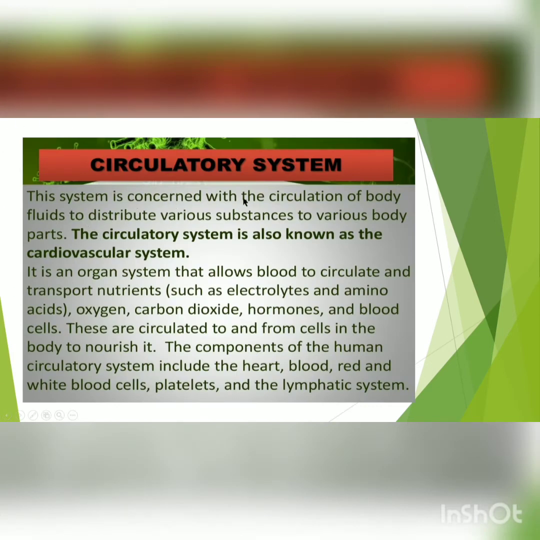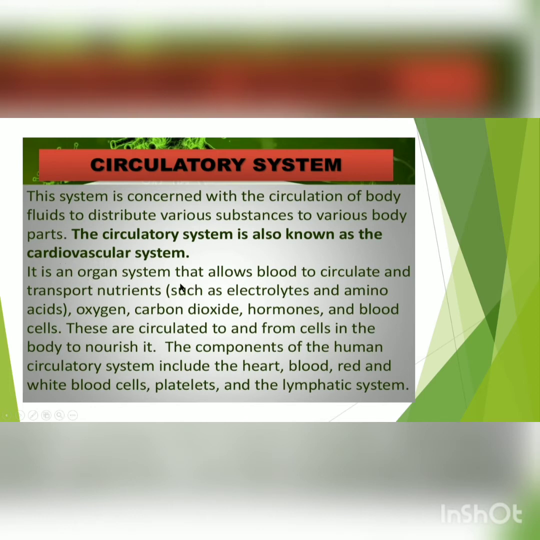So what is circulatory system? This system is concerned with the circulation of body fluids to distribute various substances to various body parts. So various substances are circulated with the help of this system. The circulatory system is also known as the cardiovascular system. Cardio means heart and vascular means vessels. So heart and vessels together form the system, known as the cardiovascular system.